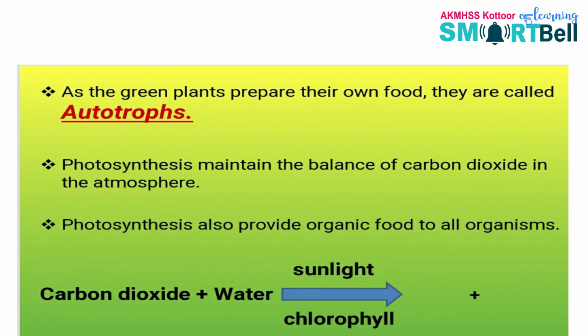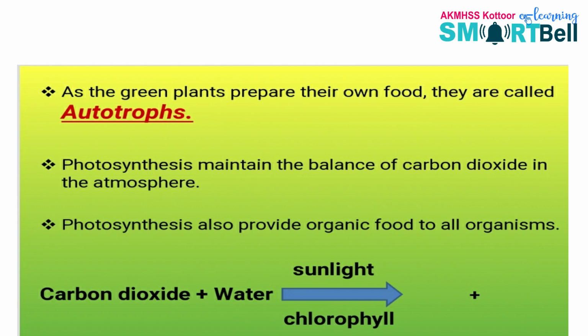Photosynthesis maintains the balance of carbon dioxide in the atmosphere. Photosynthesis also provides organic food to all organisms, that we all know. Fruit, flowers, leaf, the edible parts of a plant, are combinedly called organic food.